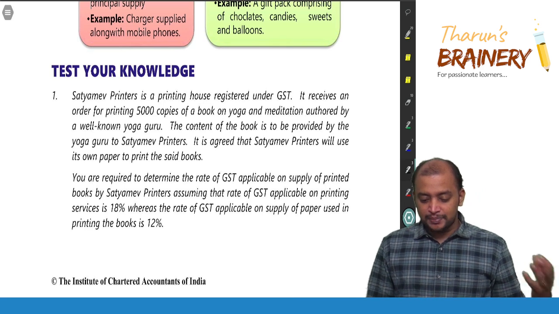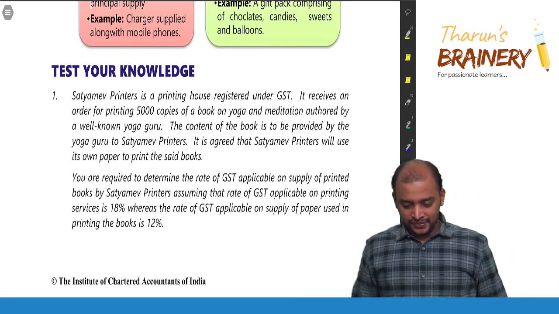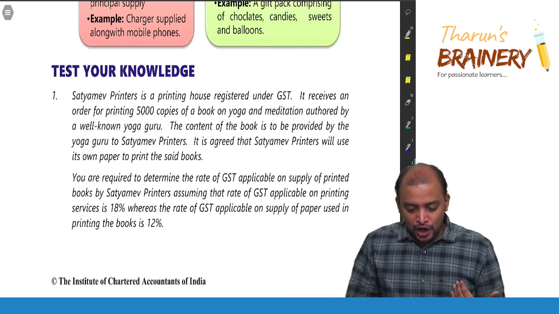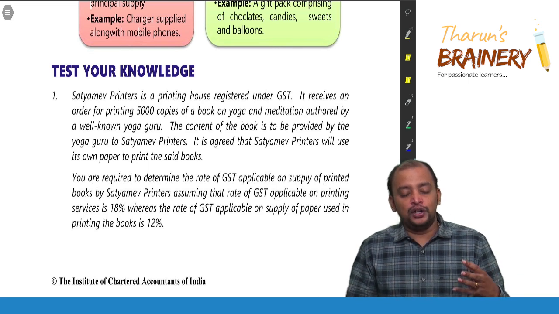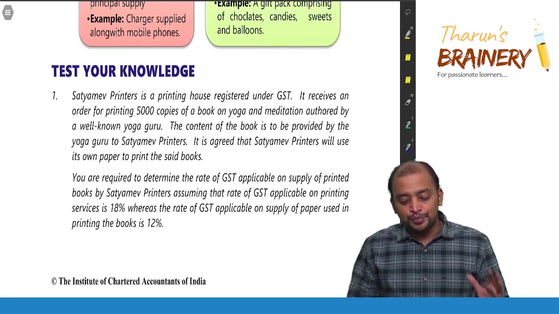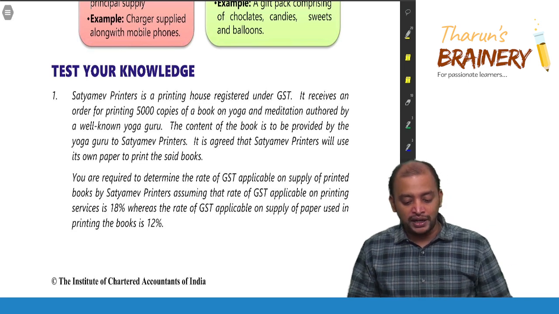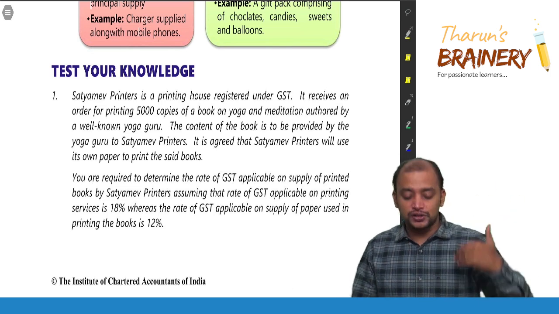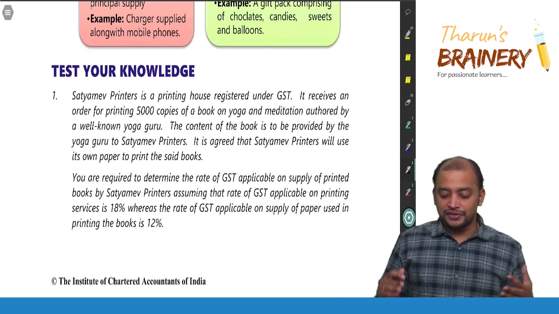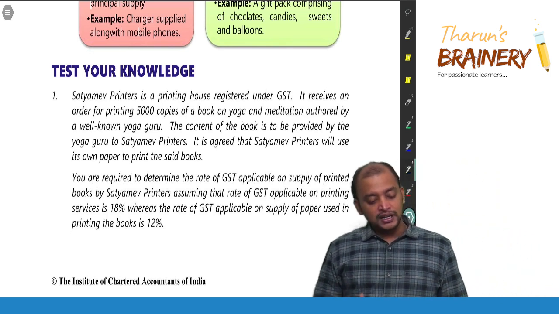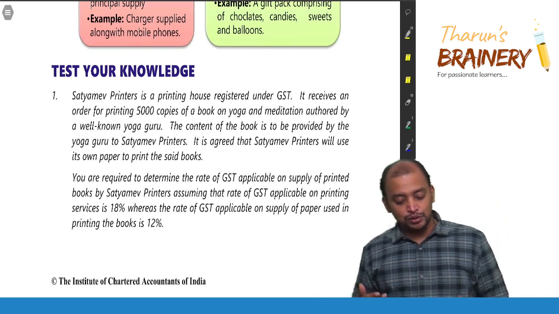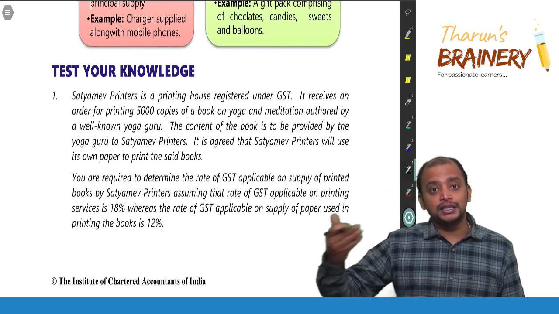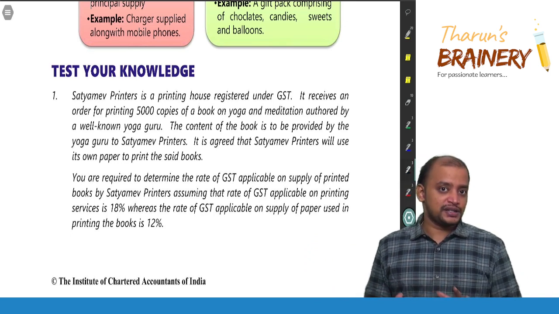Satyamev Printers is a printing house registered under GST. It receives an order for printing 5,000 copies of a book on yoga and meditation authored by a well-known yoga guru. The content of the book is provided by the yoga guru to Satyamev Printers. It is agreed that Satyamev Printers will use its own paper to print the said books. You are required to determine the rate of GST applicable on the supply of printed books by Satyamev Printers, assuming the rate of GST applicable on printing service is 18%, whereas the rate of GST on supply of paper used in printing the books is 12%.